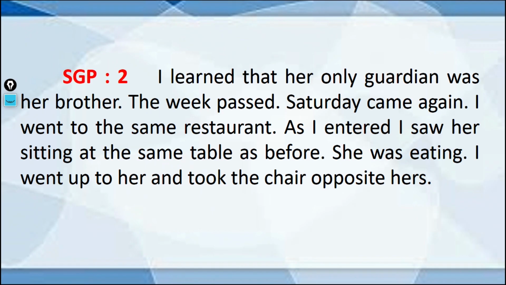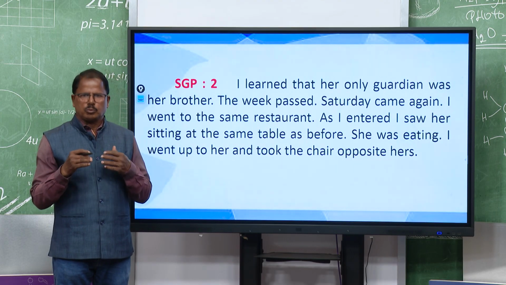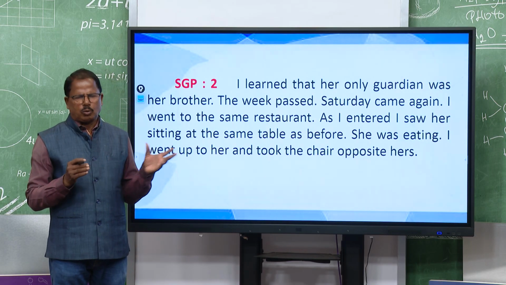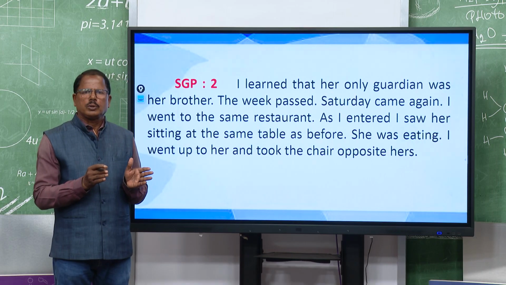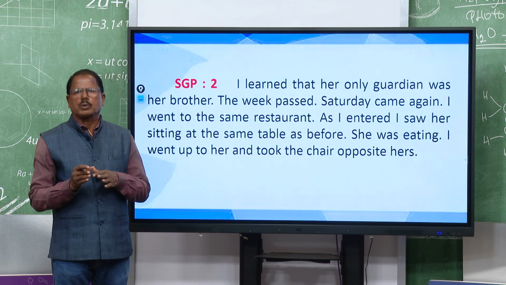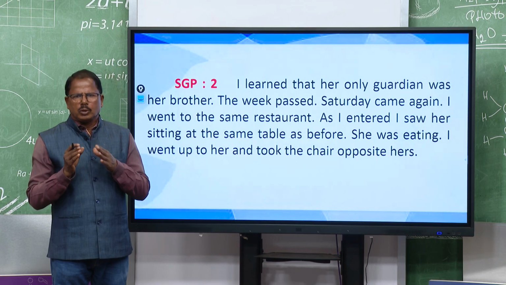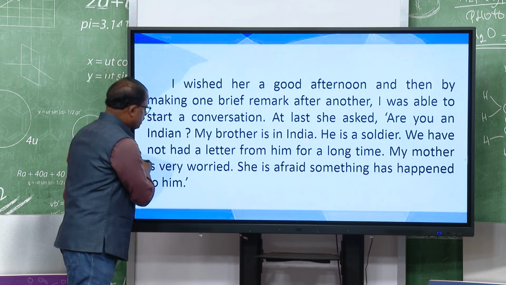I think there is no difficult or new word whose meaning you may not know, right. All the words may be very easy for you. So, the writer says he learned from the girl that the only guardian was her brother, right. And let us go to the next part.